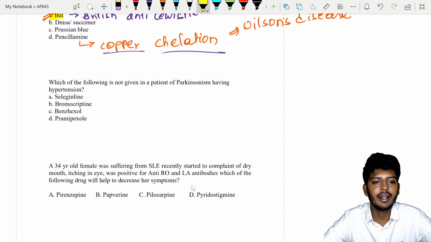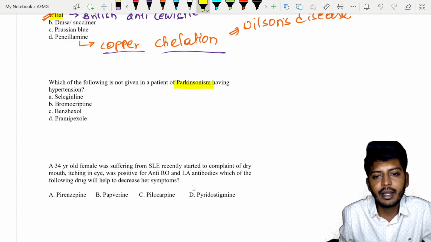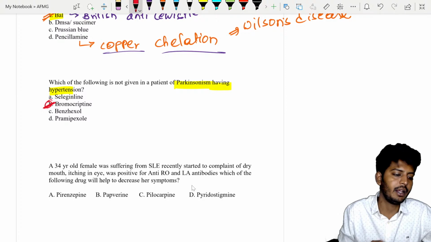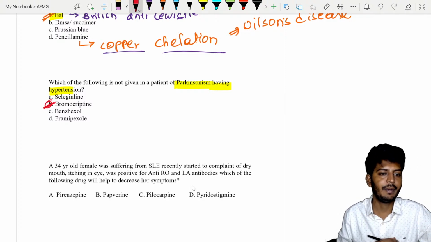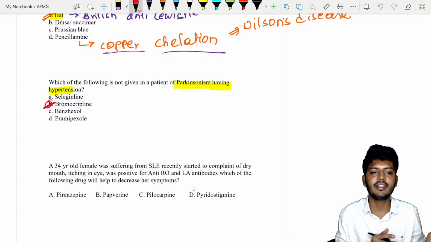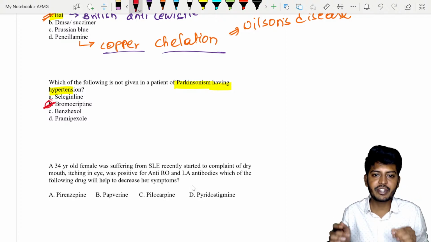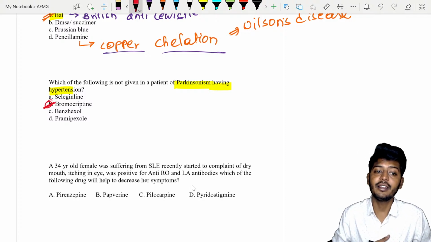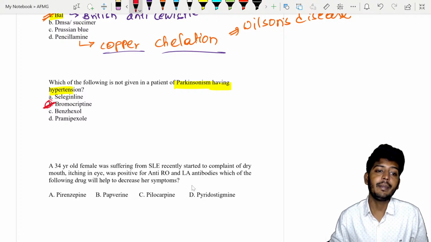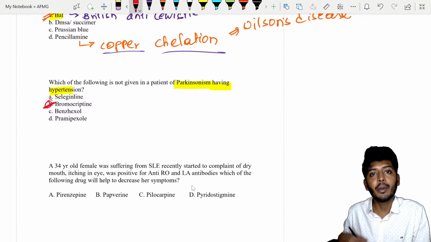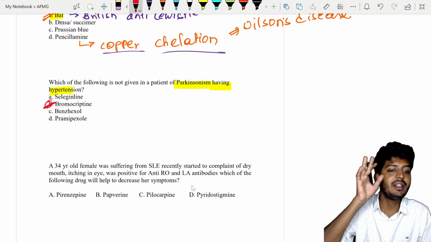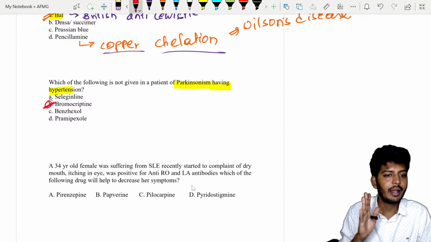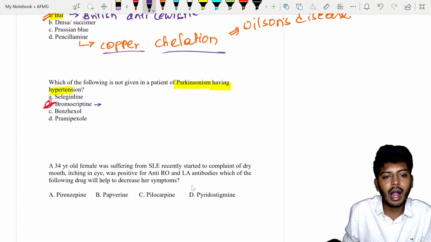So remember, the drug which is not used in a patient who is having hypertension and Parkinsonism, always remember, the best answer is bromocriptine, my dear students. You don't give bromocriptine. For a normal Parkinson patient you can consider bromocriptine, but in a patient with hypertension and Parkinsonism, bromocriptine is not good. Then don't tell me later that sir, Parkinson came but I did not mark bromocriptine because you told me so. No, I told you that bromocriptine is not given in a Parkinson patient with hypertension. Only that condition we are not supposed to give. Listen carefully, because this has an effect on the autonomic nervous system.